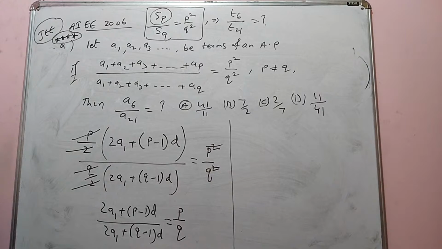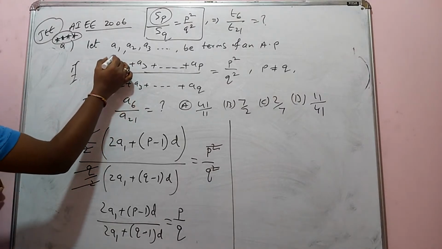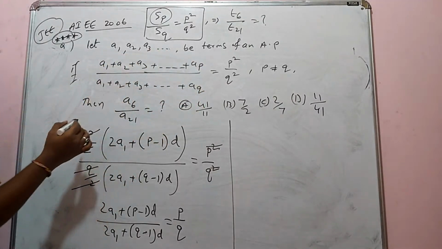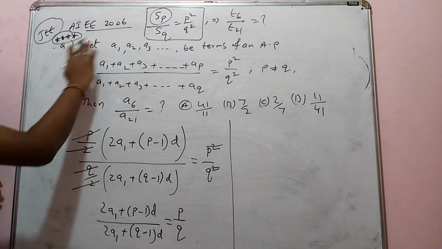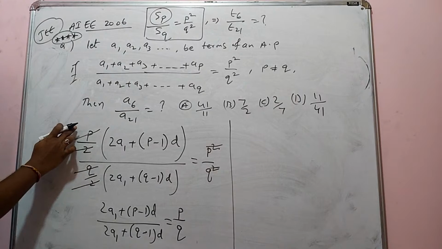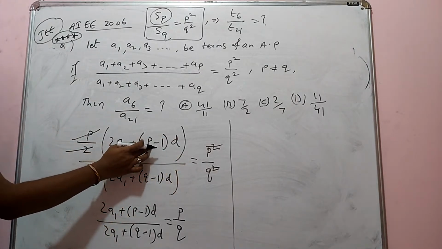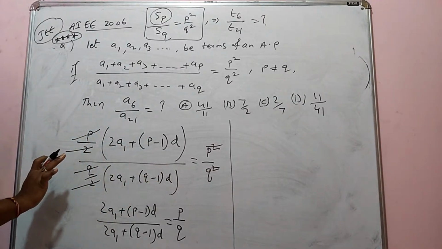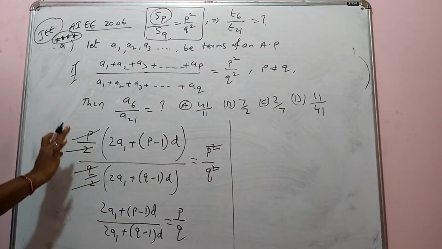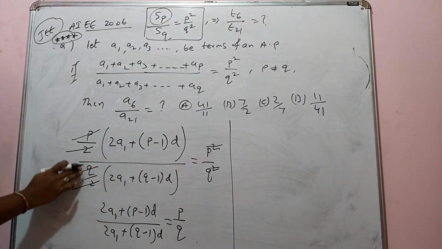Okay, now look here. After this you understood. See here, I am not using anything here. I used the sum of P terms formula. The sum of the P terms formula is P by 2 times (2a plus (n minus 1) d). Here n is P, the first term is A1, and the common difference is D, of the same arithmetic progression. So you got this one.